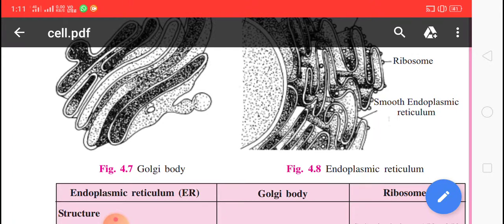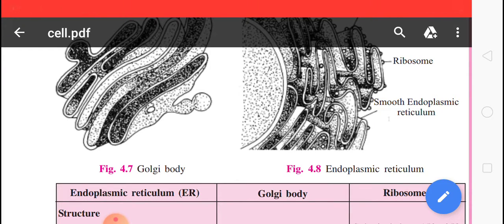The endoplasmic reticulum, ER, is a network. It is a complex network of channels bounded by the membrane, in the inner fluid of the cell. It spans out in the cytoplasm of all eukaryotic cells.